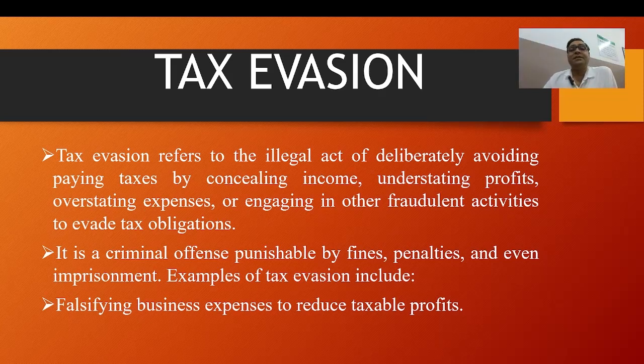For example, I'm giving a numerical example. Suppose a person is a self-employed individual who earns 1 lakh rupees in income from freelance work, but only reports 80,000 on their tax returns, hiding 20,000 rupees to evade taxes.